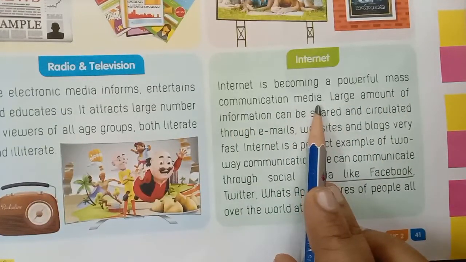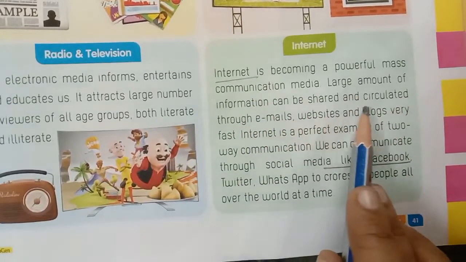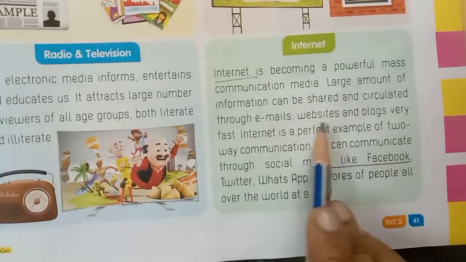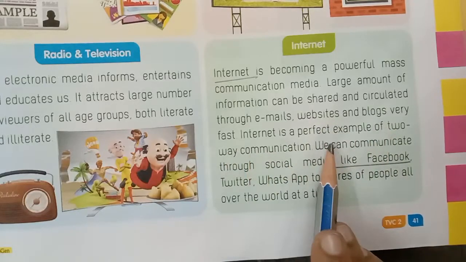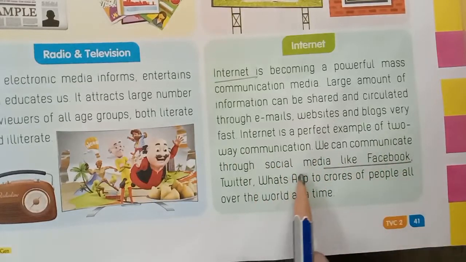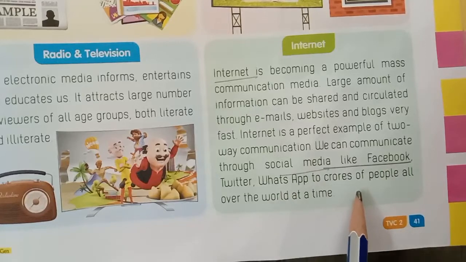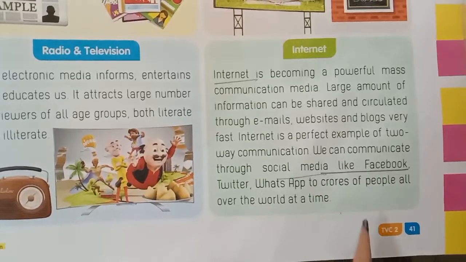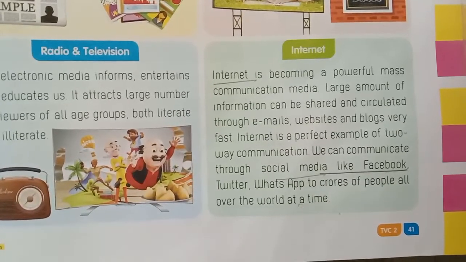What is the powerful mass communication media? Internet. A large amount of information can be shared and circulated through emails, website, next blogs very fast. Internet is a perfect example of two-way communications. We can communicate through social media like Facebook, Twitter, WhatsApp to crores of people all over the world at a time. Okay, internet is a powerful mass communication media.